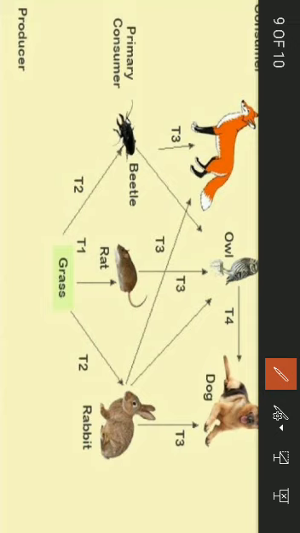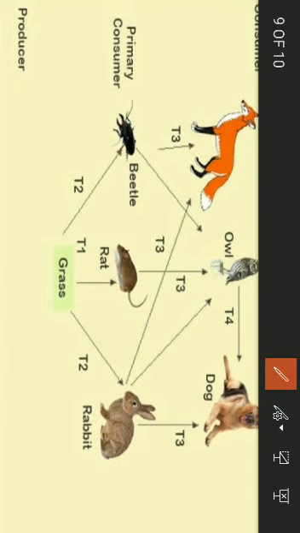You can define trophic levels also as, in a food chain or in a food web, every food link is called a trophic level. Every food link represents the trophic level in a food chain or food web. You can write this definition and learn it. What are trophic levels you are seeing there?